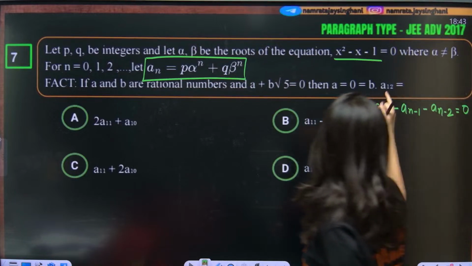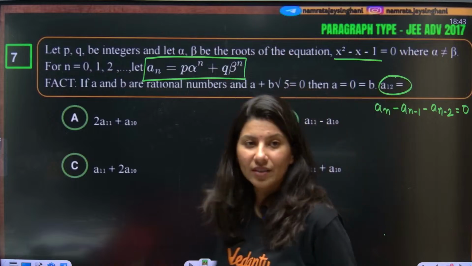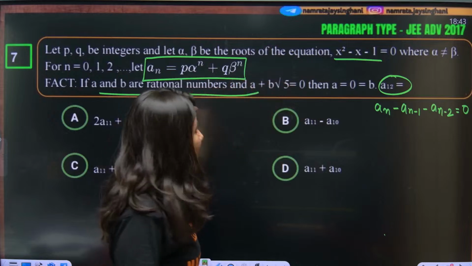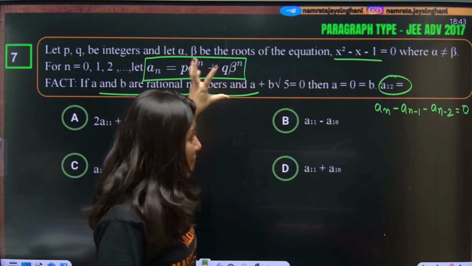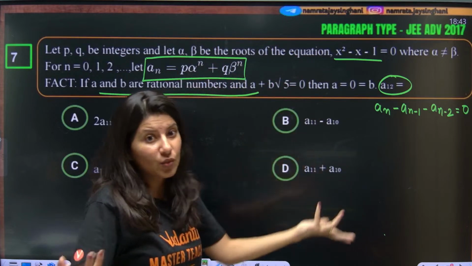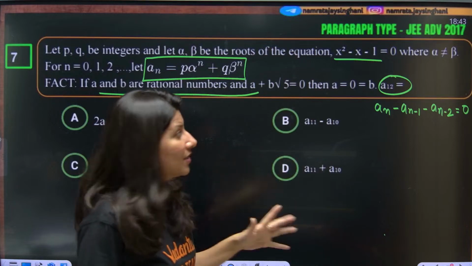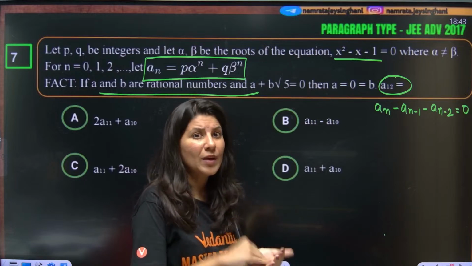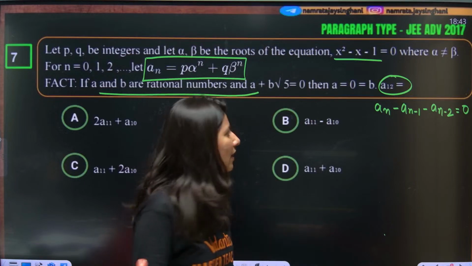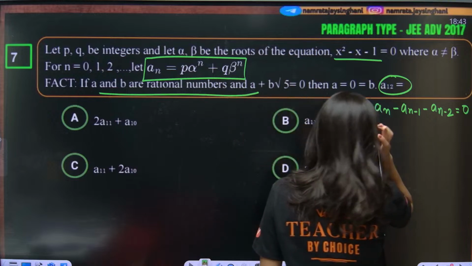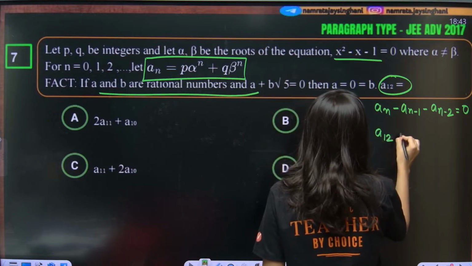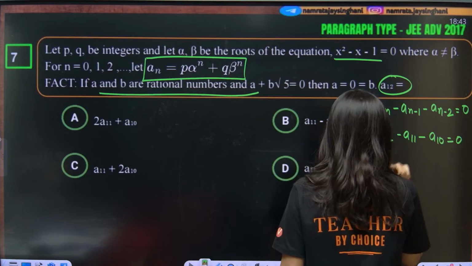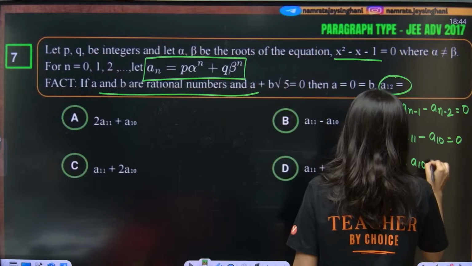Now what they are asking is the value of a12, and this fact they are giving, you can just skip because now you know Newton's formula. JEE Advanced doesn't know whether you know Newton's formula or not, because they are assuming it is not given in the syllabus. You might be doing this question in a different manner, but anyway, if you put n equal to 12, a12 minus a11 minus a10 is equal to 0, so a12 is equal to a10 plus a11.